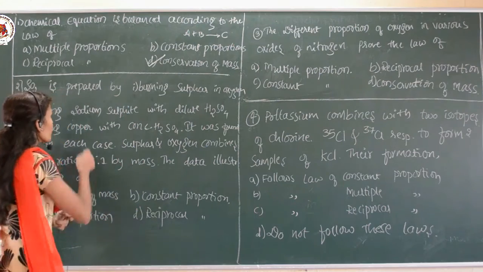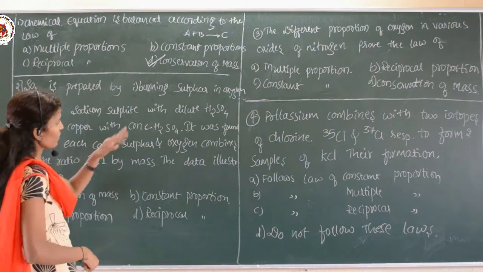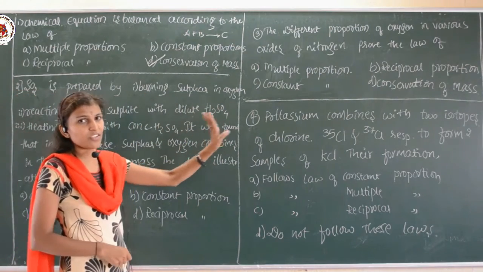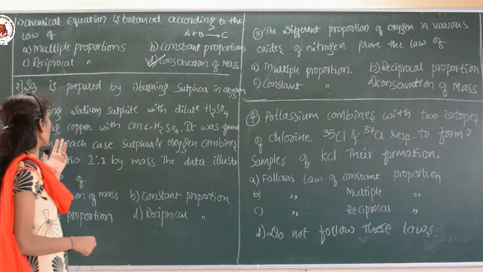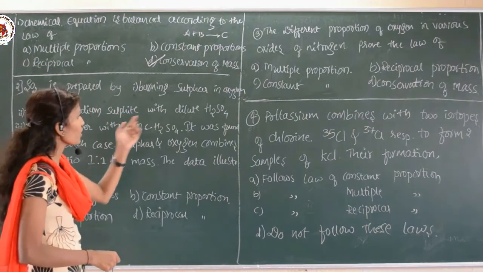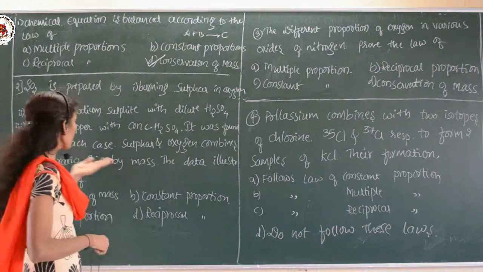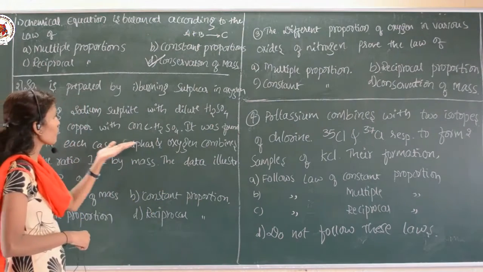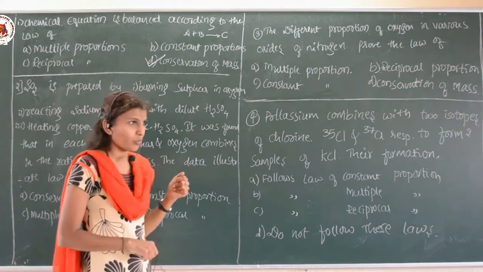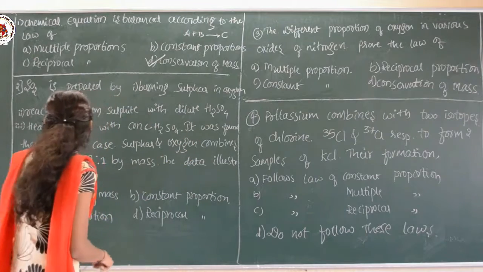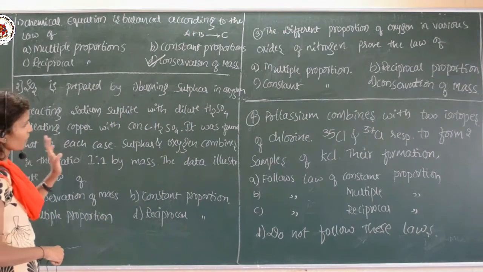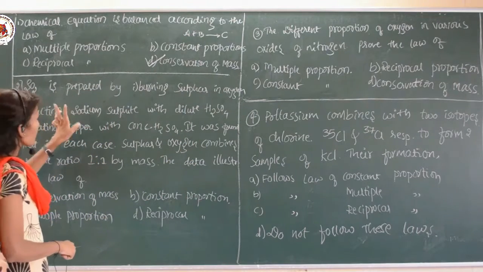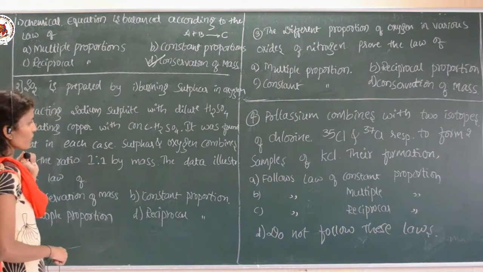So what is the question? SO2 is prepared by three methods: burning sulfur in oxygen, sodium sulfite with dilute H2SO4, and copper with concentrated H2SO4. It was formed in each case, so SO2 is prepared in all these cases.